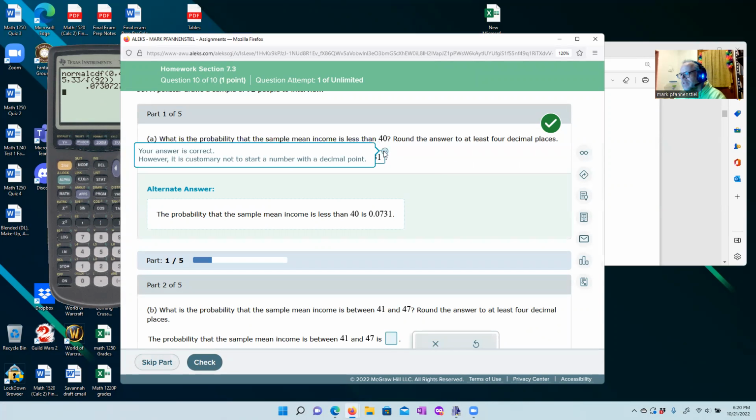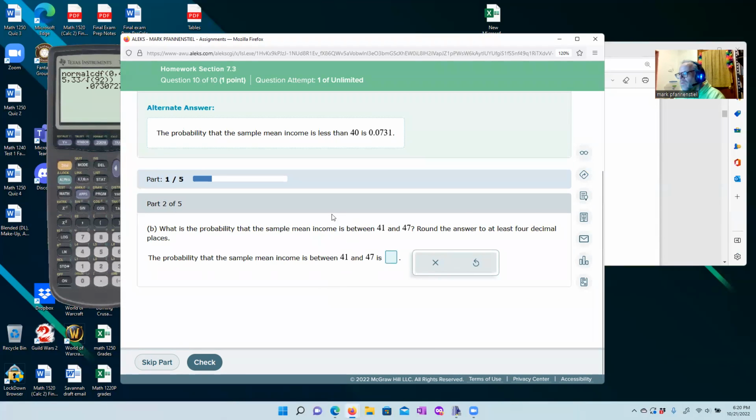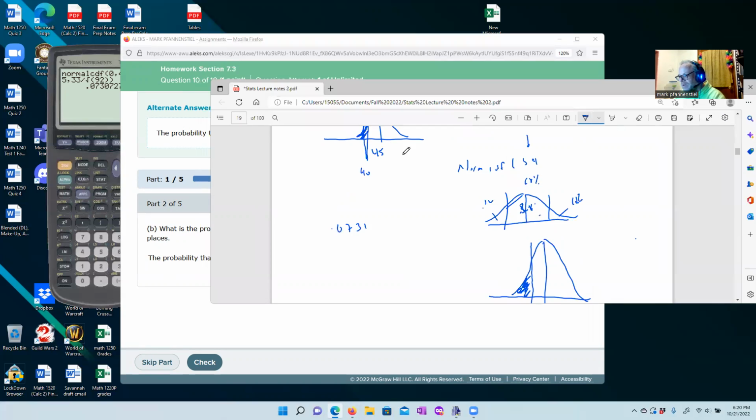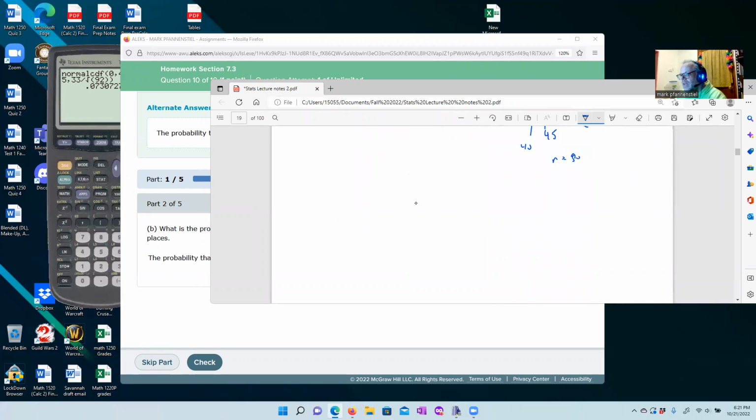Right, I should have put in the 0 place for a leading 0. Okay, what's the probability that this group of 92 people has an average income between 41 and 47? So here is our 45.